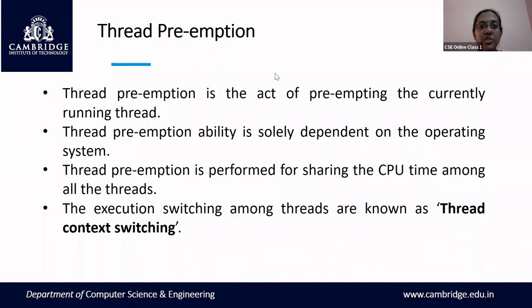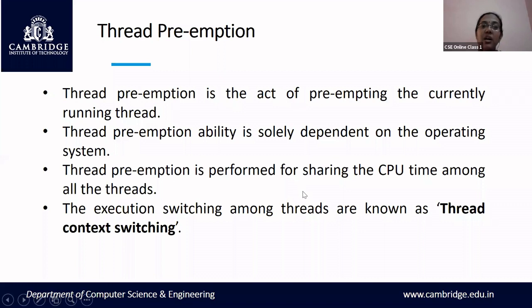So what is preemption? Preemption is when the currently running thread is stopped or blocked, and another thread is allocated the resources. Thread preemption is an act of preempting the currently running thread. Preempting is stopping the currently running thread, giving the resources to a new thread, and making that thread run. If you cannot give the resources to another thread and stop the currently running thread, it is called non-preemption or non-preemptive execution. But here you are stopping the current execution and giving control to another thread for completing the execution. This is thread preemption.